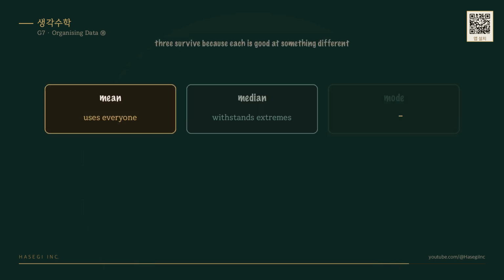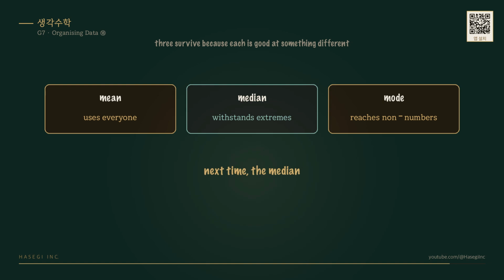So all three survive because each is good at something different. The mean uses everyone, the median withstands extremes, and the mode reaches data that is not numbers at all. Next time, a closer look at how the median stands for a whole set.